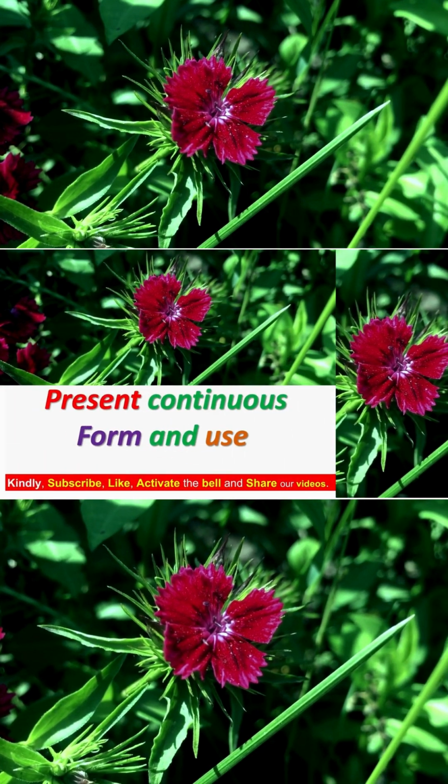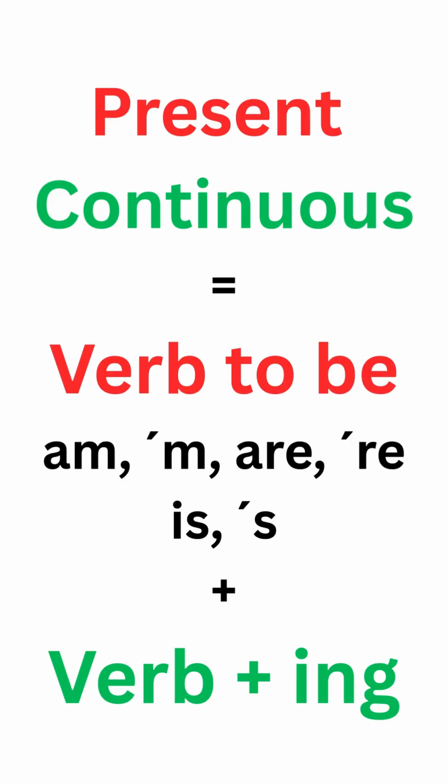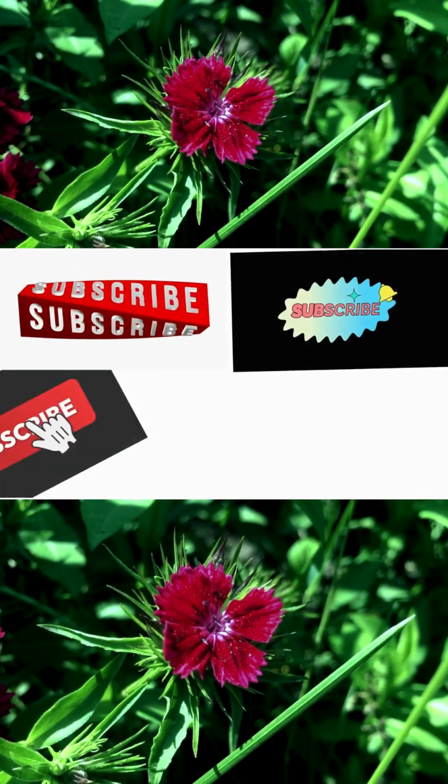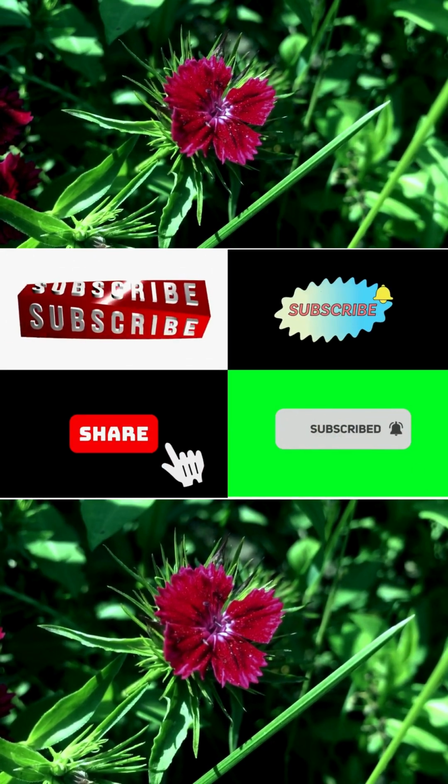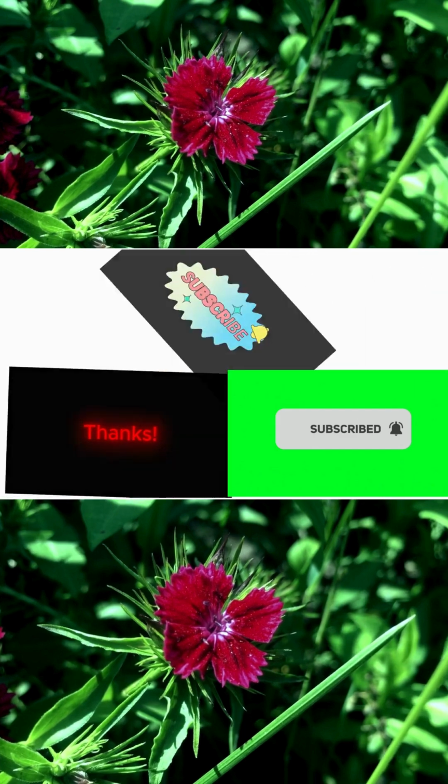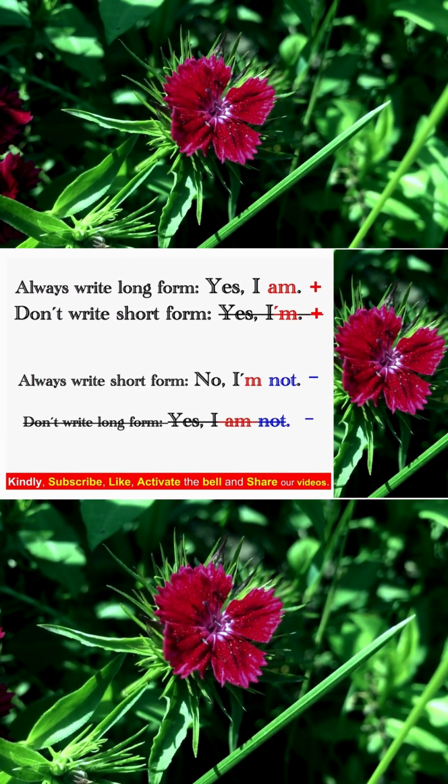Present continuous form and use. So when we ask you, are you? So you should always write the long form if you answer with yes. So if I say to you, are you speaking to me? You say to me, yes, I am. Don't say to me, yes, I'm, short form. So when you write yes, you should write the long form. Don't write short form with yes.